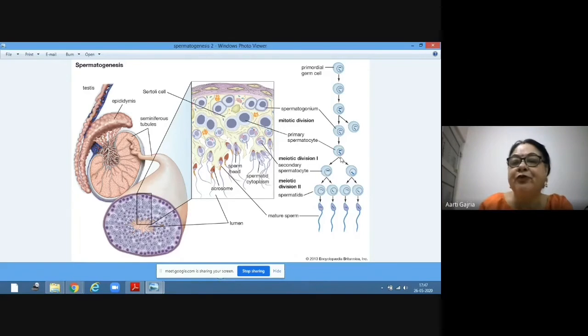This is spermatogenesis, this is spermiogenesis, and the sperm shape has come. This is head, this is tail, and these mature sperms are formed, and these mature sperms are all haploid in nature, having n number of chromosomes, that is 23 for human beings. So this is the structure.